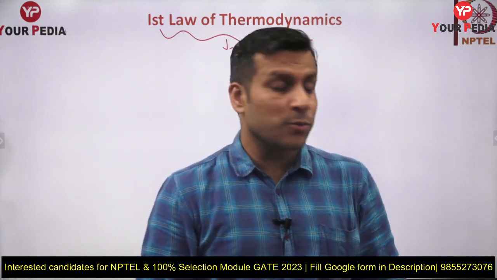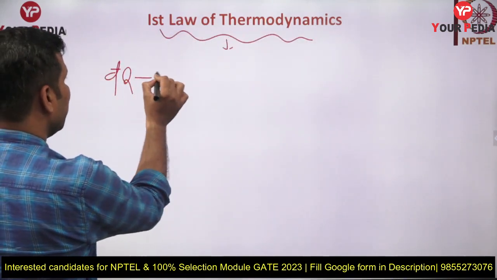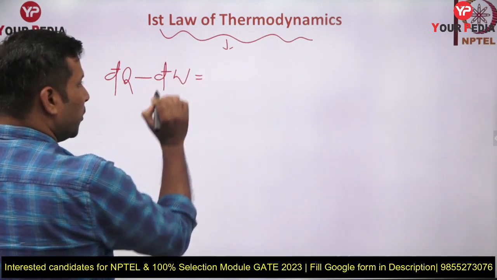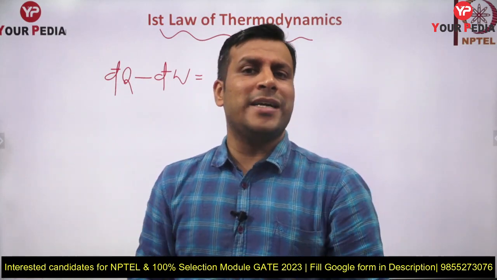Other than that, the information which Joule got by conducting his experiment is this: the difference dQ minus dW depends on the end state only. So Joule, by his experiment, concluded that the difference of the heat transfer and work transfer depends on the end state only.